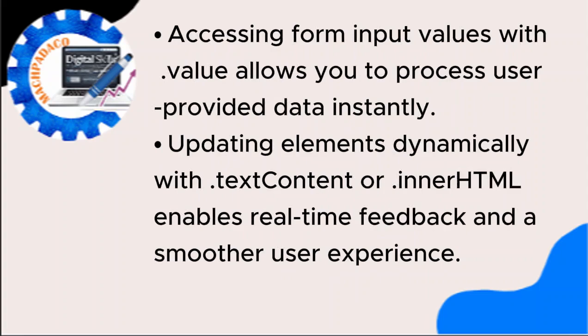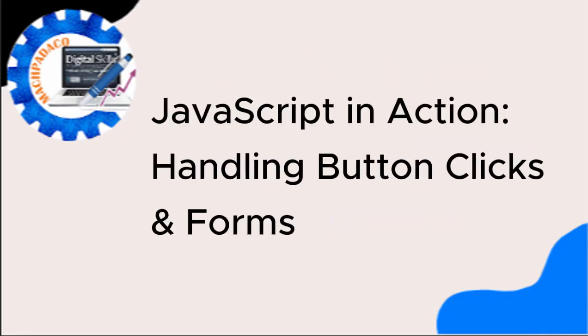Accessing form input values with .value allows you to process user-provided data instantly. Updating elements dynamically with .textContent or .innerHTML enables real-time feedback and a smoother user experience.